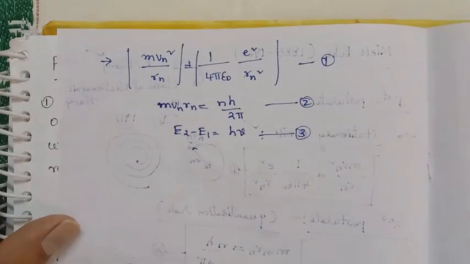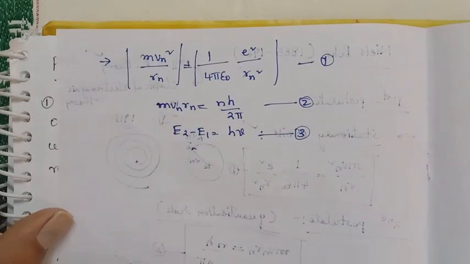So first I am calculating the velocity of the nth orbit.